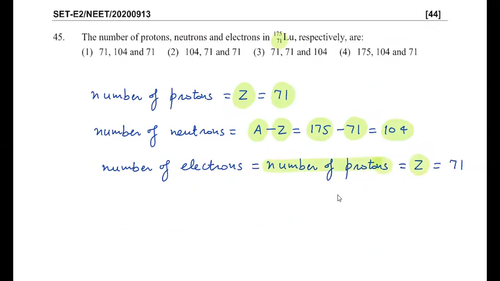And the number of electrons is equal to the number of protons, which is equal to Z, because it is a neutral atom. In case of a neutral atom, the number of protons and electrons are the same. If it is a charged one, then we have to remove or add electrons as per the need. This is a neutral system, so the number of electrons will be equal to the number of protons, which is 71. So protons are 71, neutrons are 104, and electrons are 71.